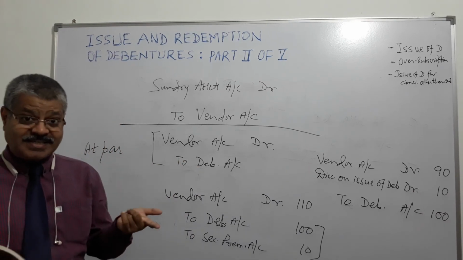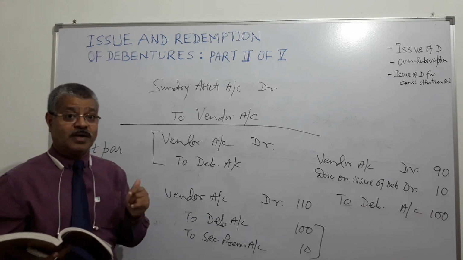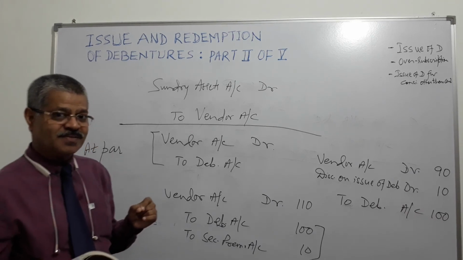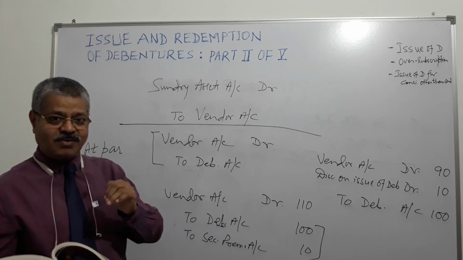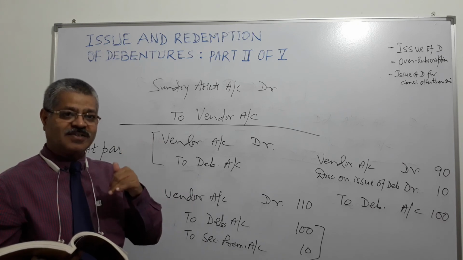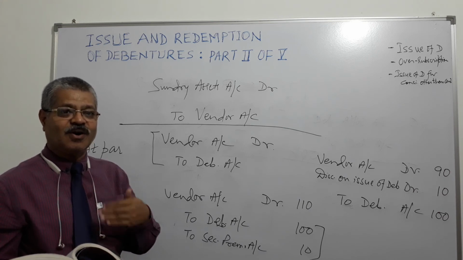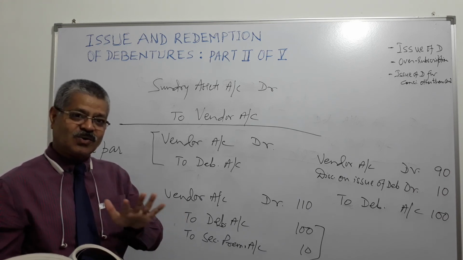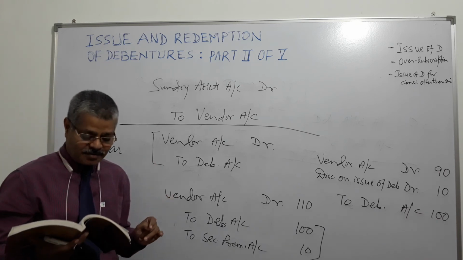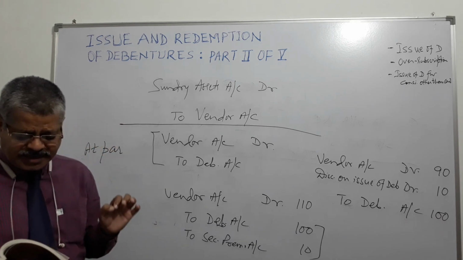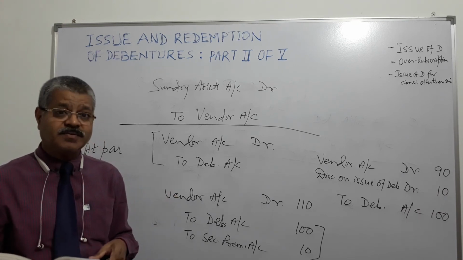Now, second stage, because we have talked about debenture amount received in 2 stages. So now the allotment stage remains. So what happens? Debit debenture allotment account, credit debentures account, and when that allotment money is received, debit bank account and credit debenture allotment account. So that entry is also settled. The full money has come to the debentures account, right?